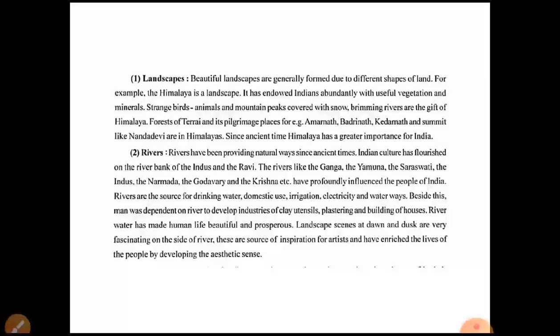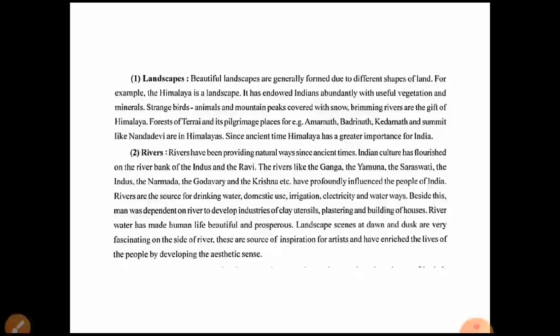From the ancient time period, people started to live on the banks of all these rivers: Ganga, Yamuna, Saraswati, Indus, Narmada, Godavari, Krishna, Kaveri, Brahmaputra, etc. Rivers are a source of drinking water. So how are rivers useful to humans? As drinking water, for domestic uses, and irrigation. The first occupation of people is irrigation or agriculture, and for that purpose people used rivers for irrigation.